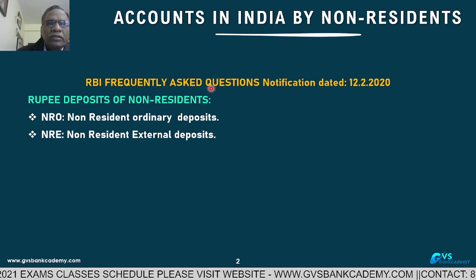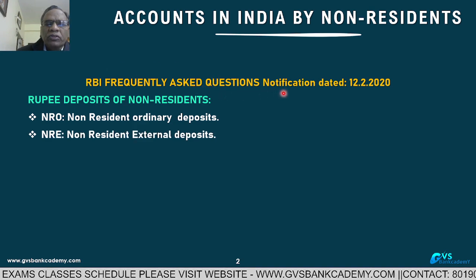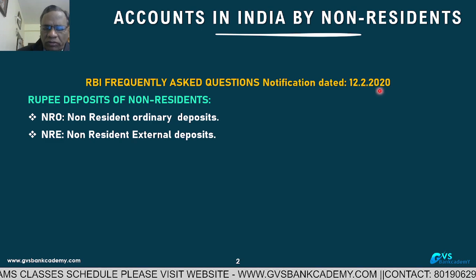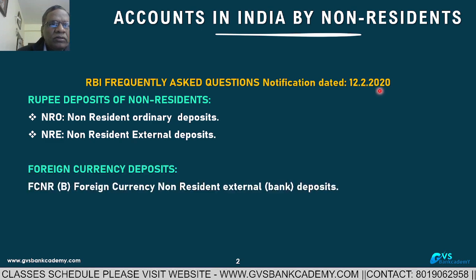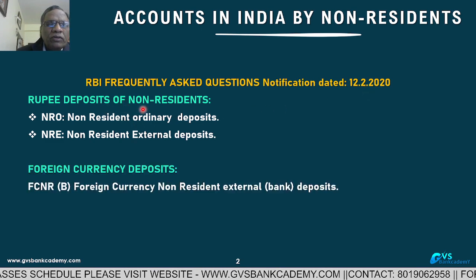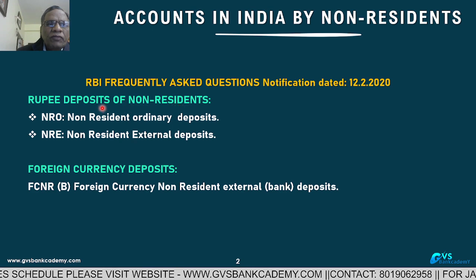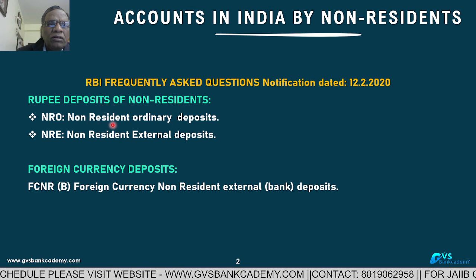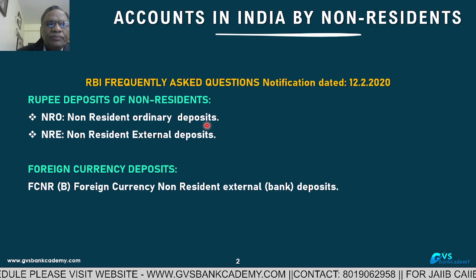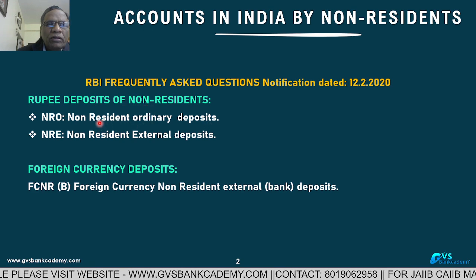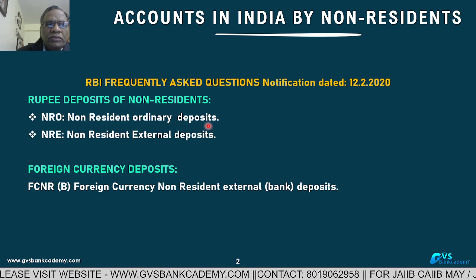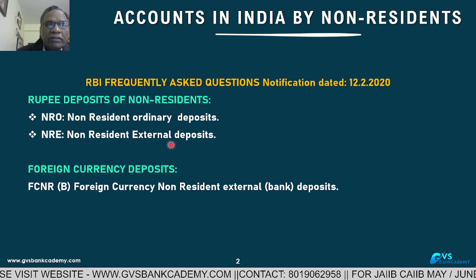The source is the RBI frequently asked questions, notification dated 12-2020. Now, rupee deposits of non-residents. What type of accounts are there? One is non-resident ordinary deposits. For NRIs, they can open non-resident ordinary deposits and non-resident external deposits.